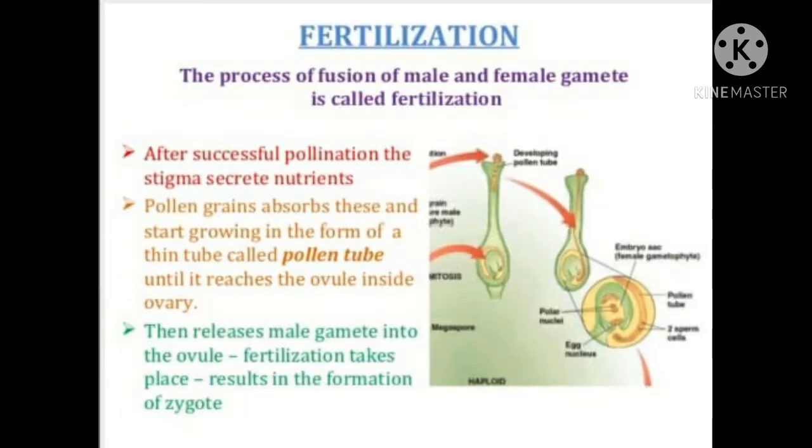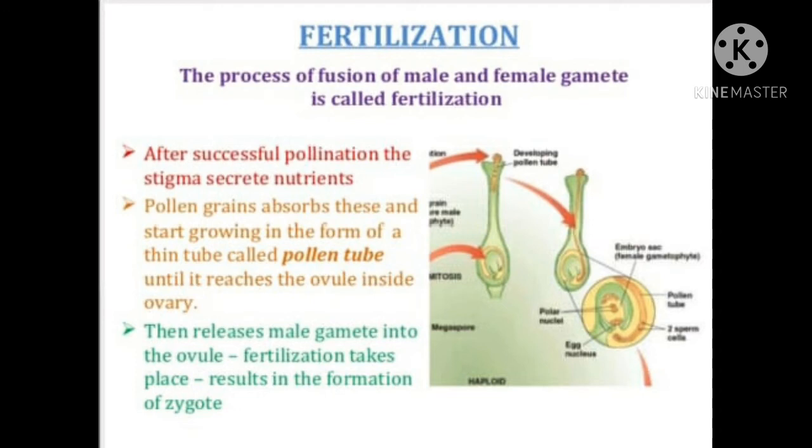Fertilization. The process of fusion of male and female gamete is called fertilization. After successful pollination, the stigma secretes nutrients and pollen grains absorb these and start growing in the form of a thin tube called the pollen tube until it reaches the ovule inside the ovary. Then it releases the male gamete into the ovule. Fertilization takes place, resulting in